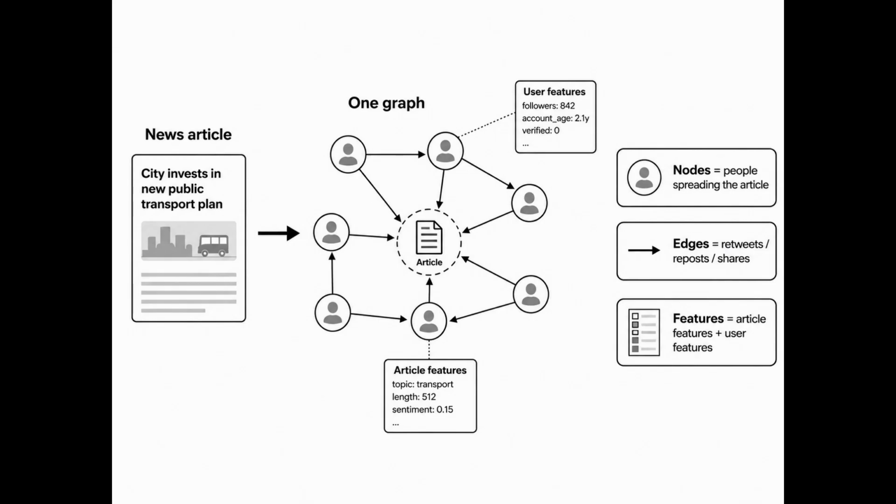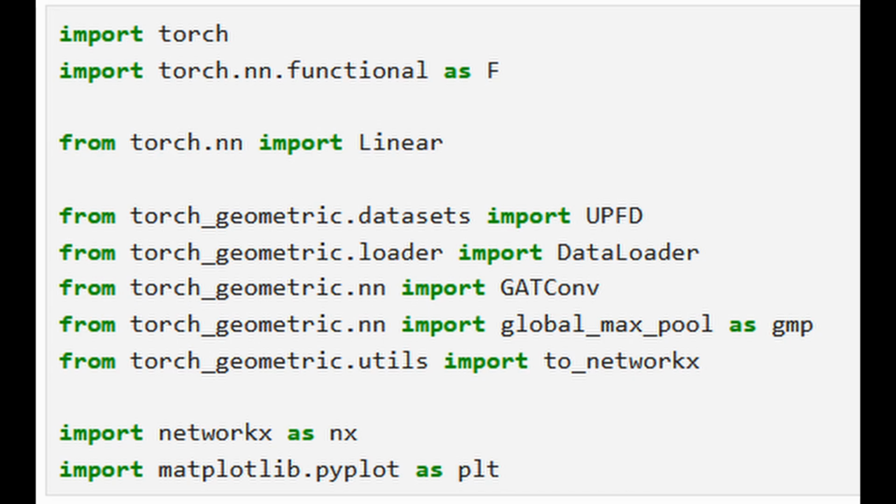Normally in machine learning, a training example might look like a row in a spreadsheet, but in a graph neural network, one training example can be an entire graph on its own. In this case, one example is one news article and the network of users who spread it. Okay, here are the imports we're gonna need. Of course, we're gonna be using PyTorch, my favorite ML library.